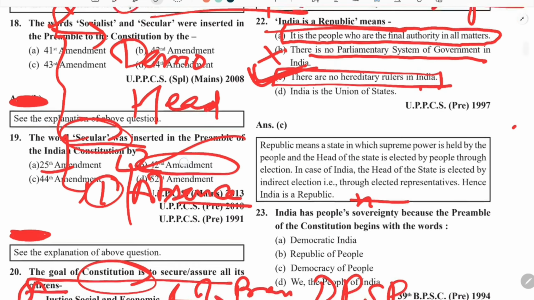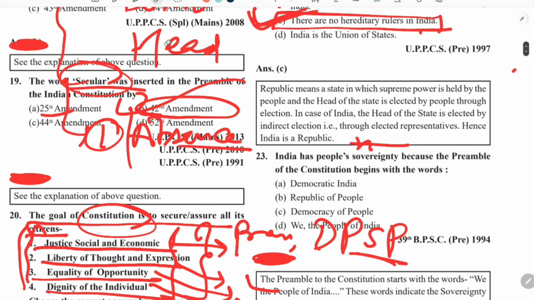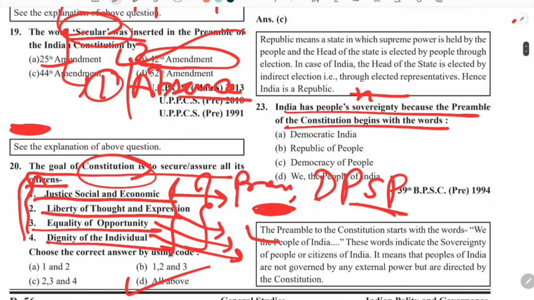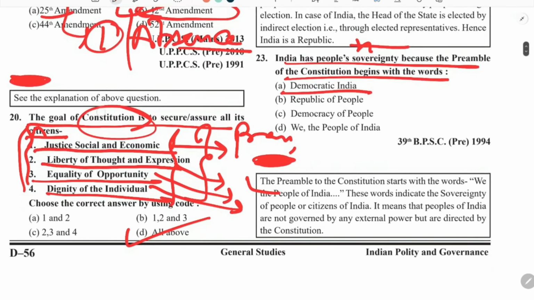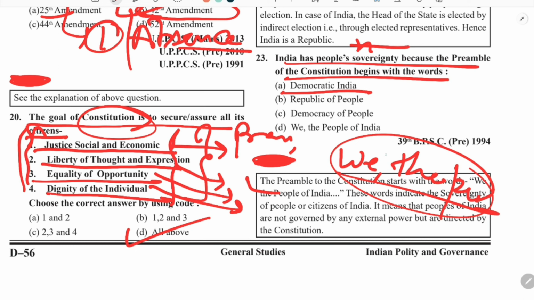Coming to the next question: India has people's sovereignty because the preamble of the constitution begins with democratic India. If you know the preamble, it says, we the people of India. So it clearly says what the source of this constitution is. We the people means all the citizens.